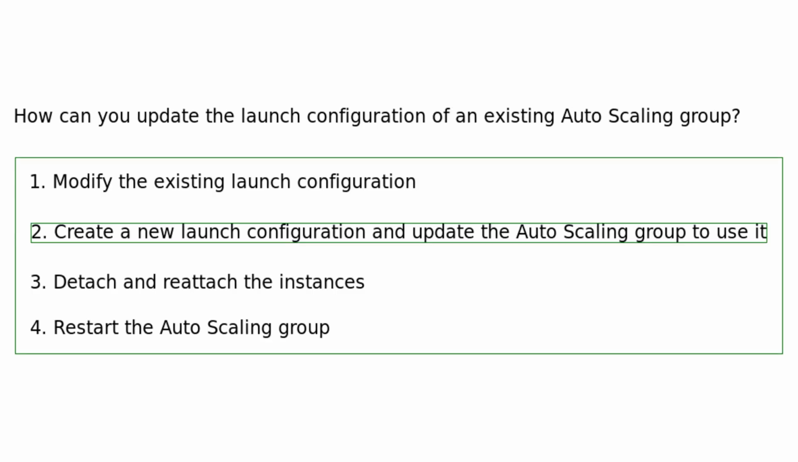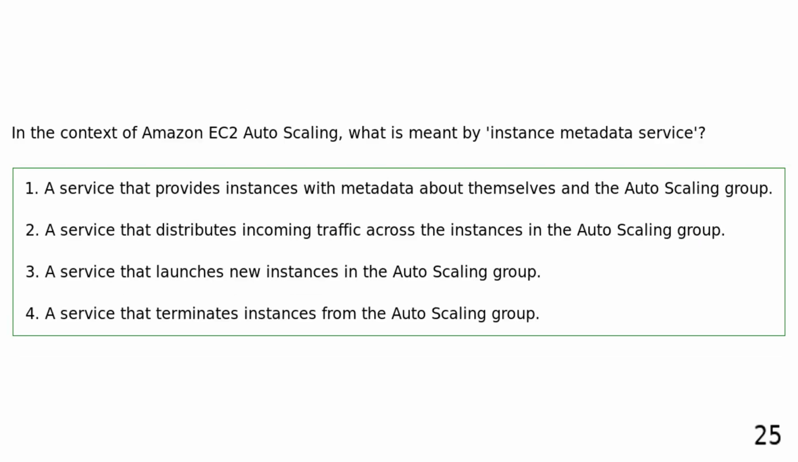To update the launch configuration, you create a new one and update the auto-scaling group to use the new configuration. In the context of Amazon EC2 auto-scaling, what is meant by instance metadata service? A service that provides instances with metadata about themselves and the auto-scaling group. A service that distributes incoming traffic across the instances in the auto-scaling group. A service that launches new instances in the auto-scaling group. A service that terminates instances from the auto-scaling group.